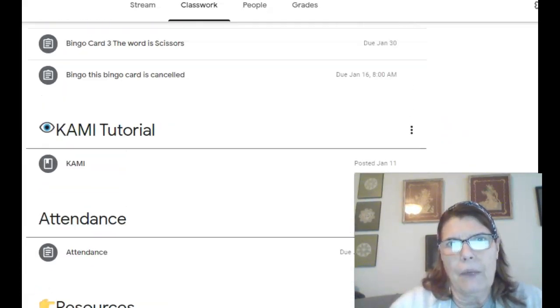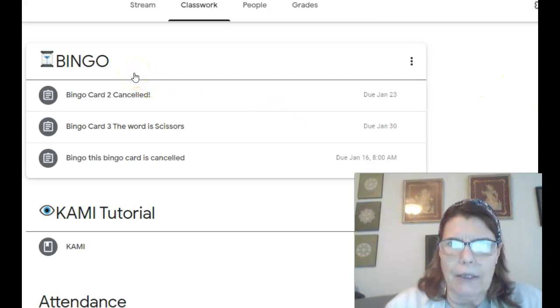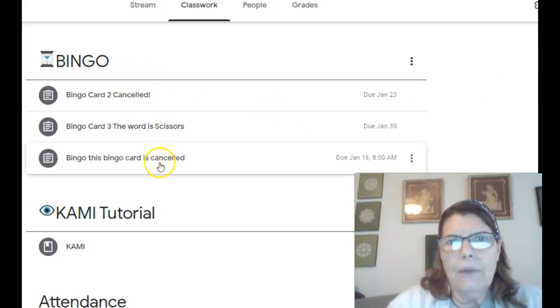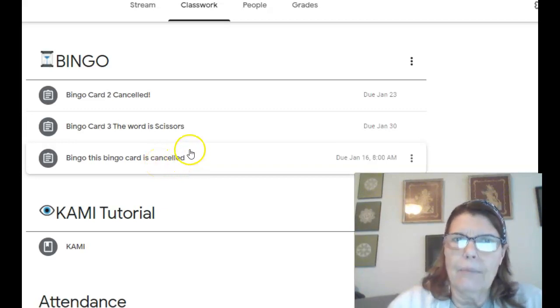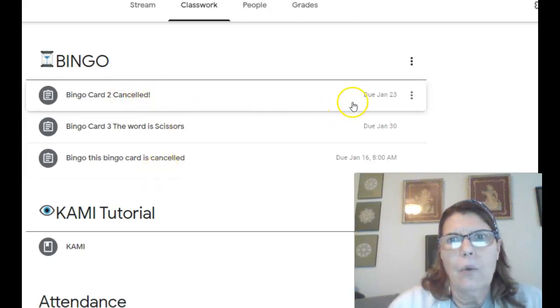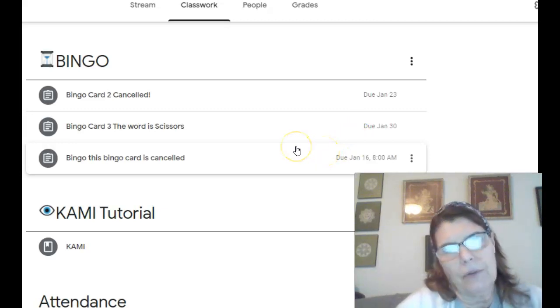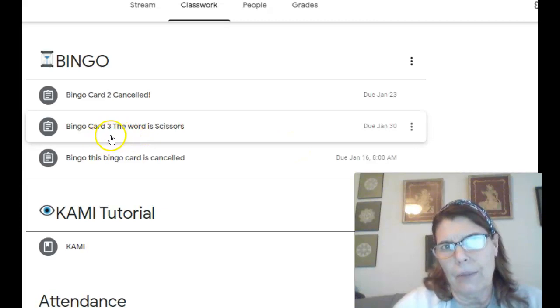And the other thing I want to make sure everybody understands is this bingo. This bingo is for extra credit. I cancel out the cards on Saturday when I post a new card on Monday. So if you see the word canceled, you can't go back in and try to do that. Where you see the due date on that, that's the absolute due date. If it says canceled, you have to do the next bingo card. So this week we're on bingo card number 3.